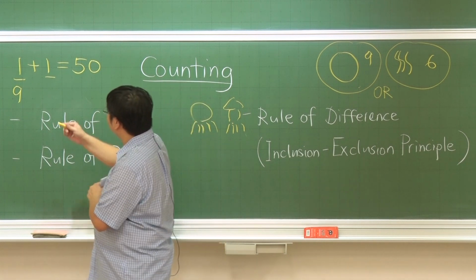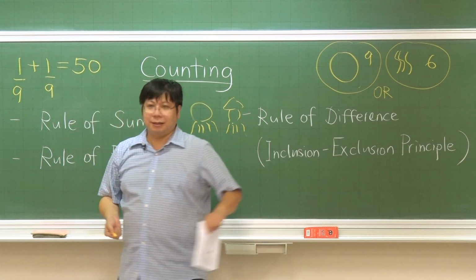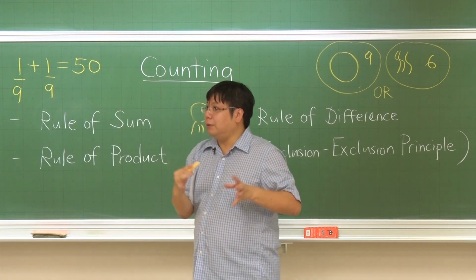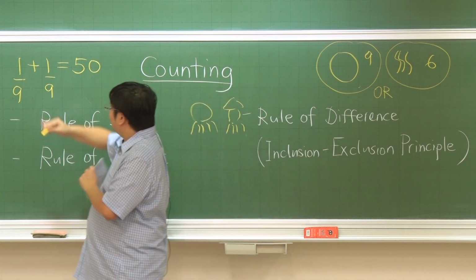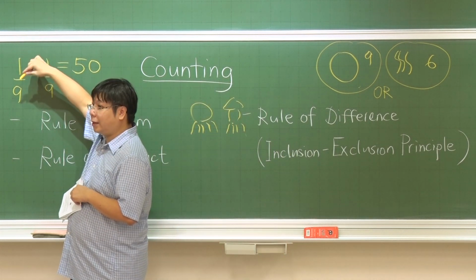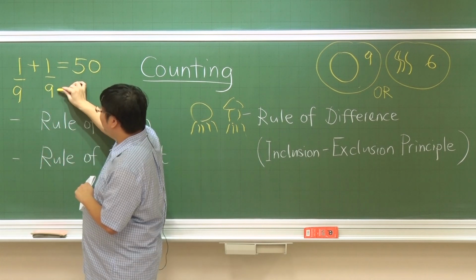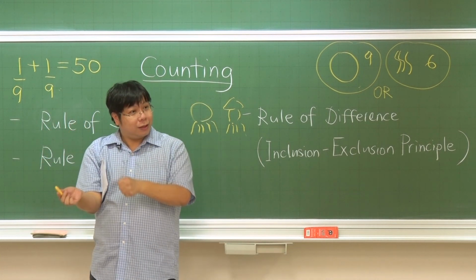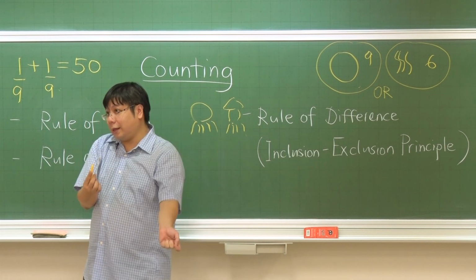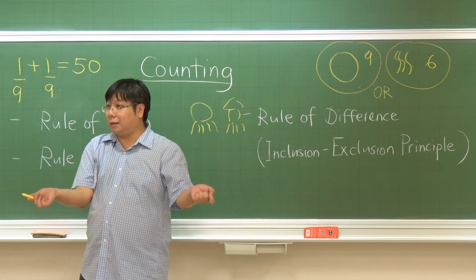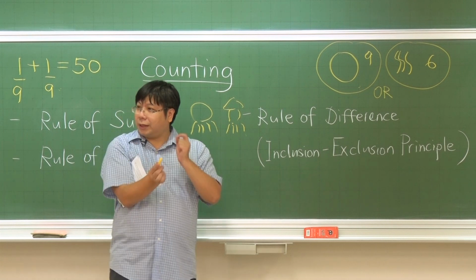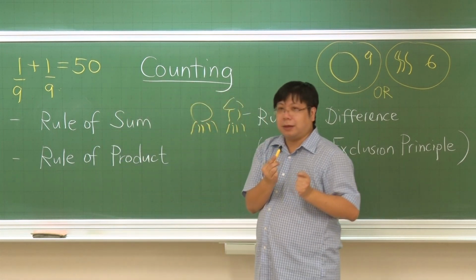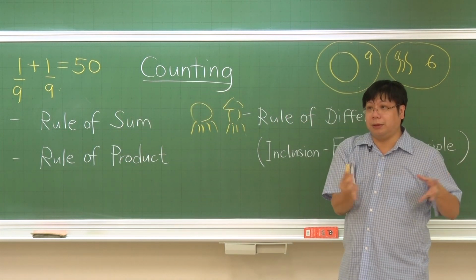So there are also 9 kinds. Now each meal consists of one thing chosen from here and one thing chosen from here. So you may have a burger with Coke, or you may have McNuggets with Sprite. How many different ways can we choose a meal?